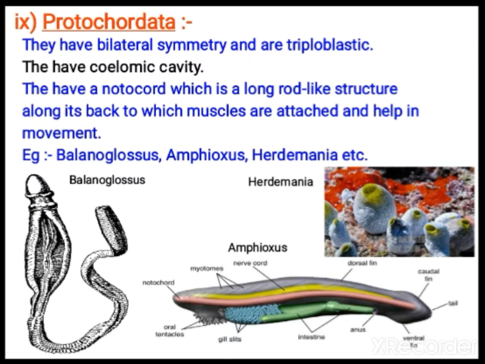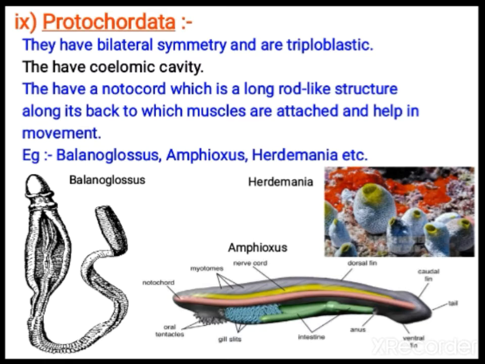So first let us see regarding Protochordata. Protochordata are primitive chordate organisms. They show bilateral symmetry and are triploblastic. Triploblastic means a 3-layered structure: ectoderm, endoderm and mesoderm. So they have a coelomic cavity, a body cavity.